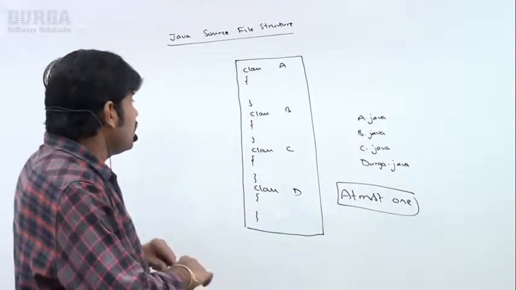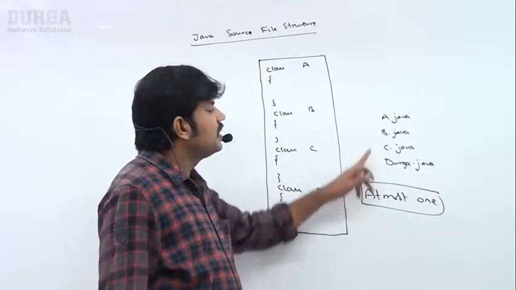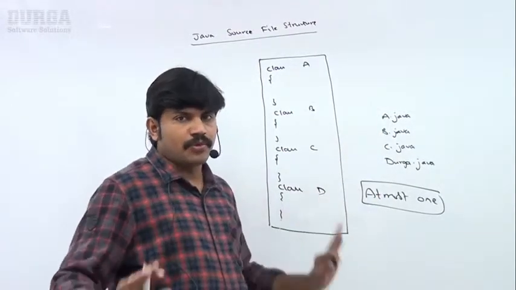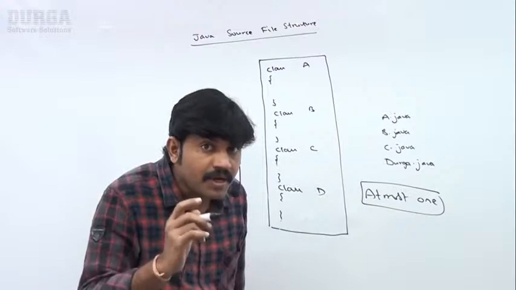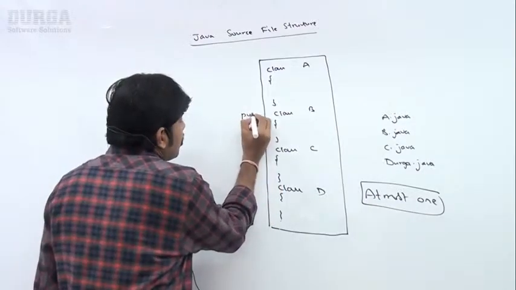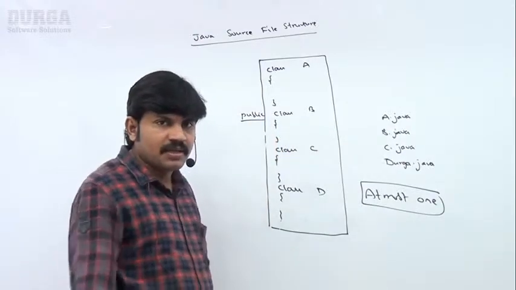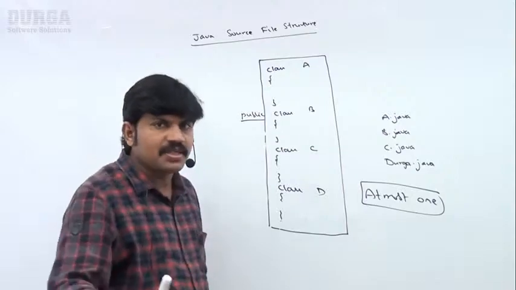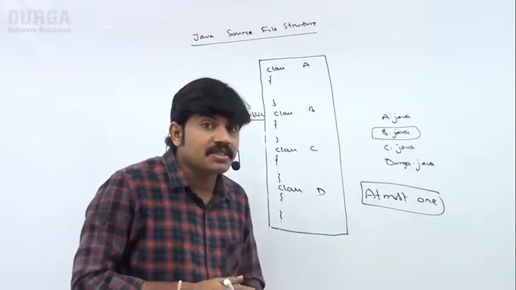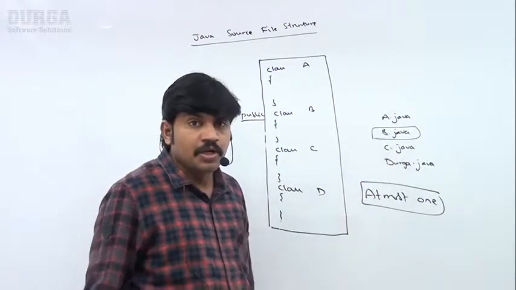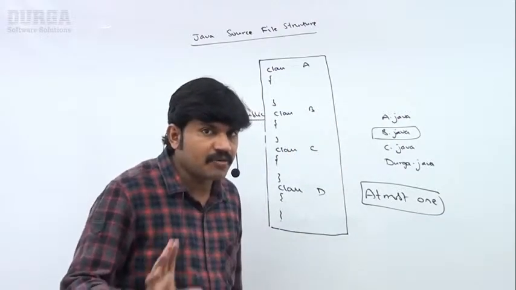If there is no public class, any name we can use for the Java program, no problem at all. But if there is a public class, assume that class B is the public class. Compulsorily, the name of the Java program should be B.java only. By mistake, if you use any other name, you will immediately get a compile time error.